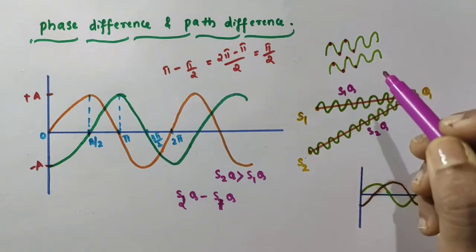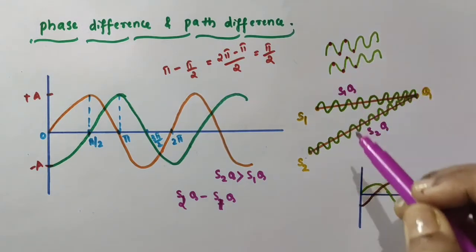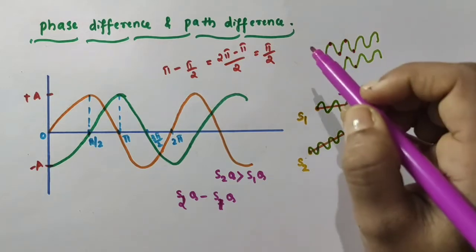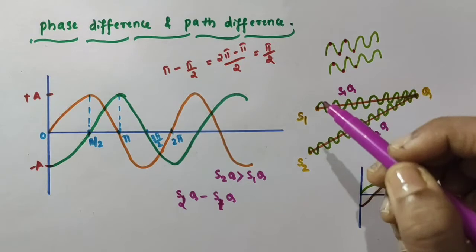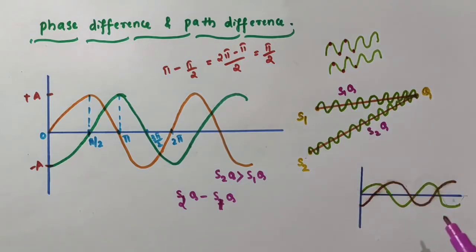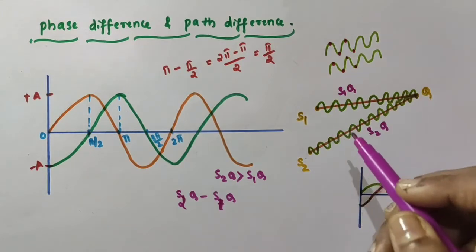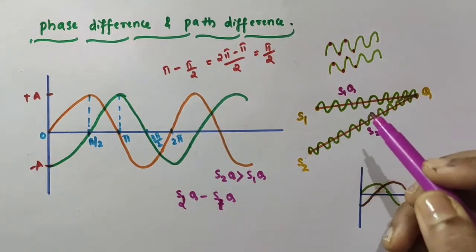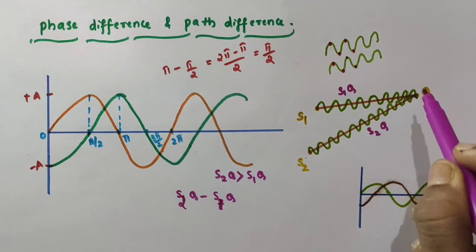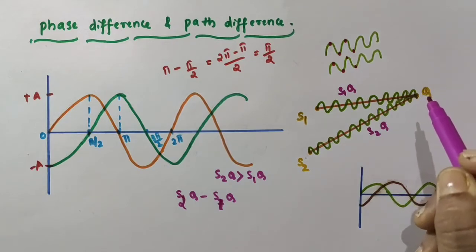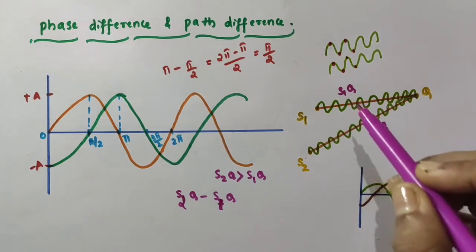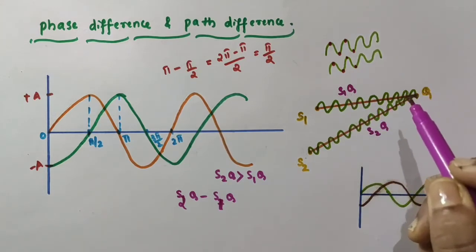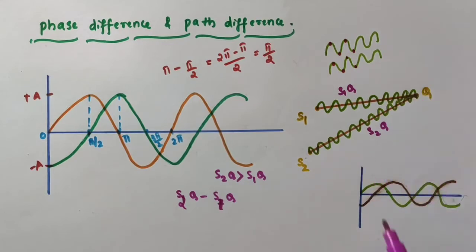But since there is a path difference, sometimes the crest of the first wave may meet the trough of the second wave. Since there is a difference in path traveled by the two waves, there can be a phase difference at this point Q.